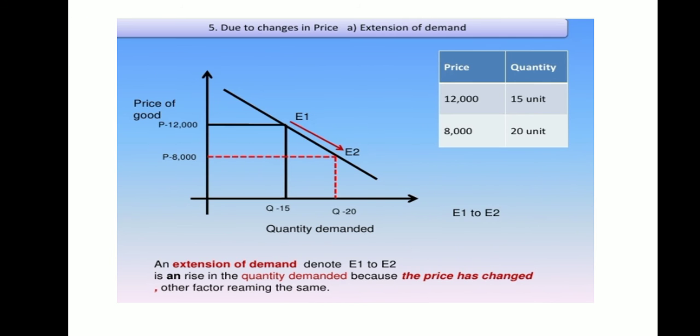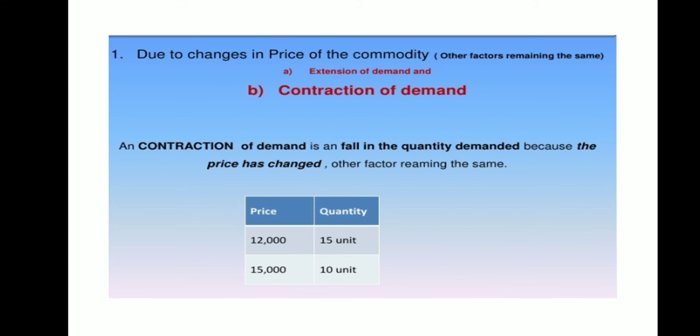Now when you put this down in a graph, you can see that when the price was 12,000 rupees, the quantity demanded was only 15, but with a decrease in price, the quantity demanded is more. In the graph, you can see that from E1 to E2 is the extension of demand. An extension of demand, denoted by E1 to E2, is a rise in the quantity demanded because the price has changed.